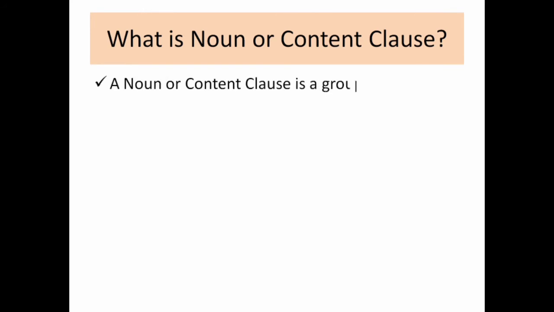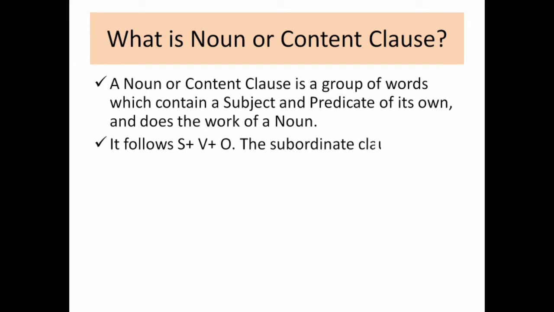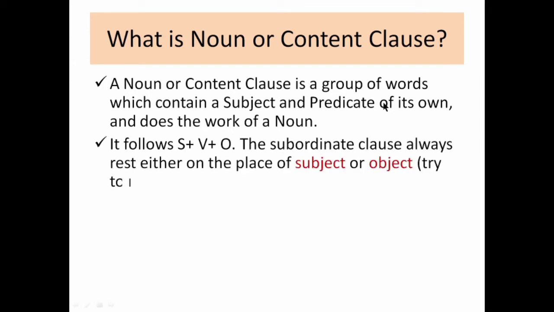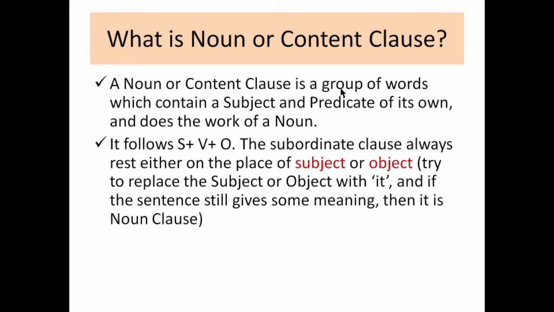What is it? So what is a noun clause or the content clause? A noun or content clause is a group of words which contains a subject and predicate of its own and does the work of a noun. Since it is a clause, it is very important that it should have a subject and predicate, because that is the first condition to be a clause.